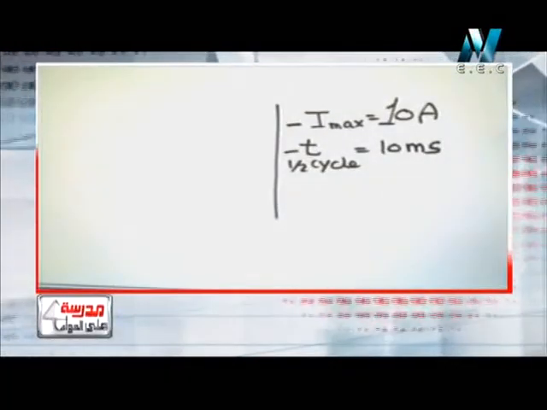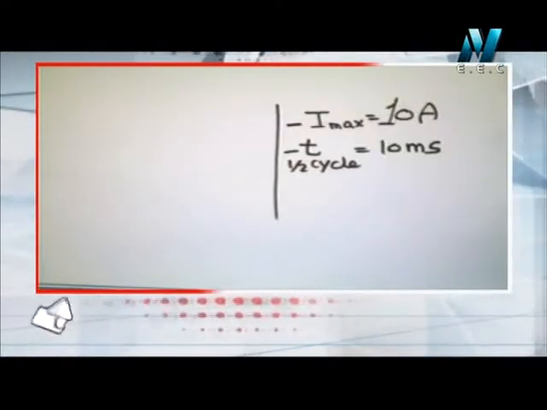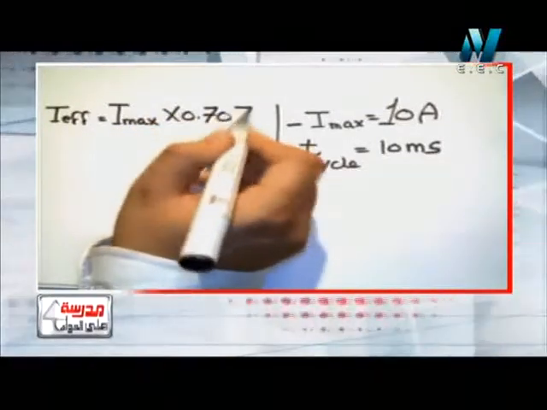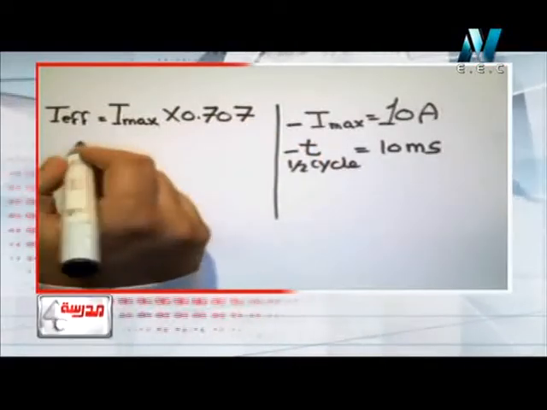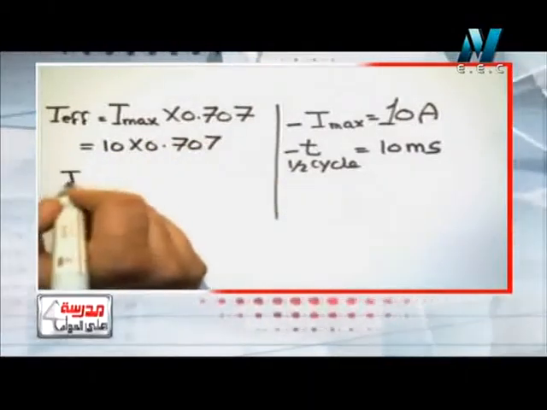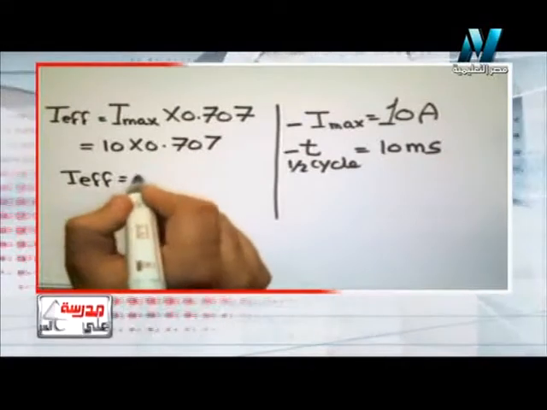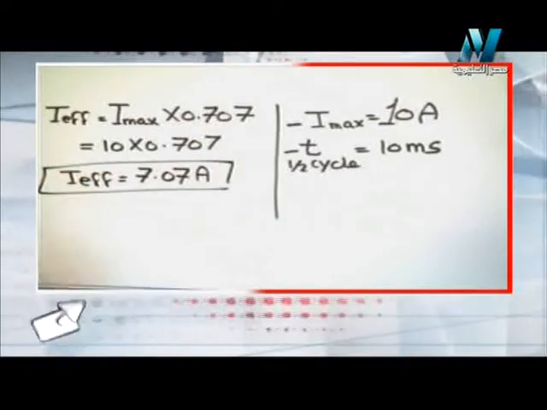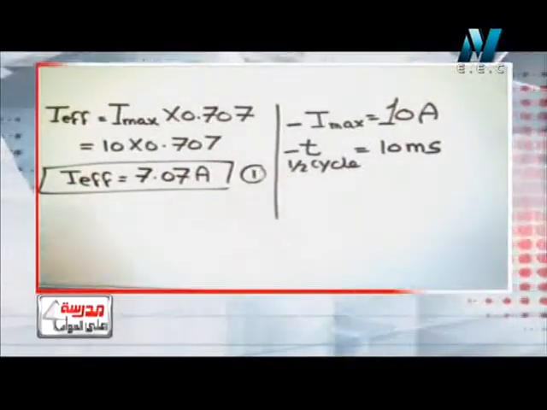Let's see. He first wants the effective value of the current intensity. So he wants I effective. We know that I effective equals I max times 0.70. So I effective will be equal to 10 times 0.70. So I effective will be 7 ampere. So this is the first point he wants from us.